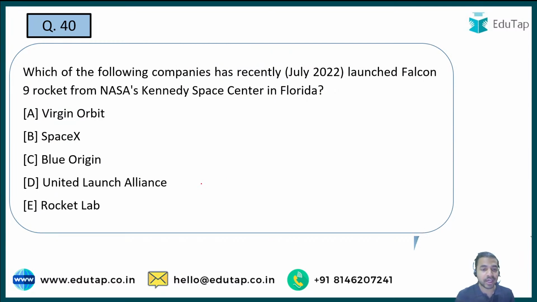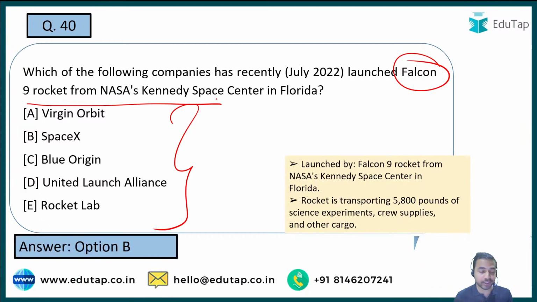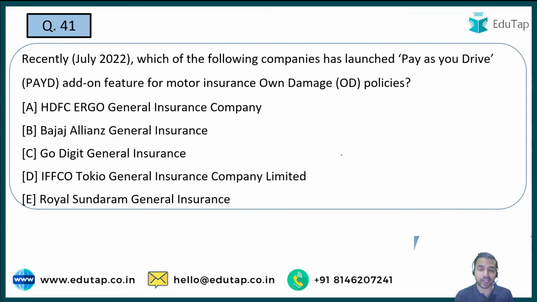The next question is, kindly tell me the name of the company which has launched the Falcon 9 rocket from NASA's Kennedy Space Center in Florida. Is it Virgin Orbit, SpaceX, Blue Origin, United Launch Alliance or Rocket Lab? So here the right answer is SpaceX. तो SpaceX ने guys ये recently launch किया है Falcon 9 rocket को from the NASA Kennedy Space Center in Florida. Let's move on to the next question.